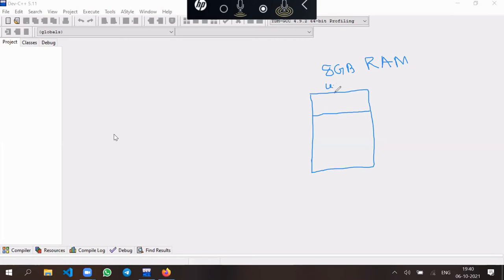One is the upper memory area. Another is the lower memory area. We are going towards pointers. As an electronic student, you should also know these things: upper memory area and lower memory area. The upper memory area is used to store the drivers. You know, in programming or coding, we need drivers.